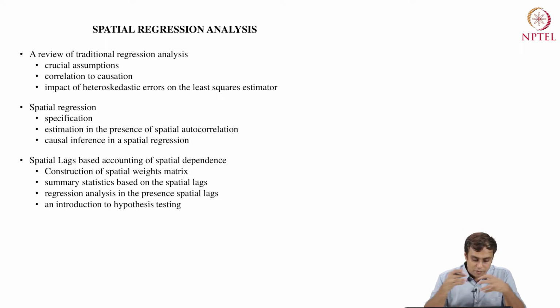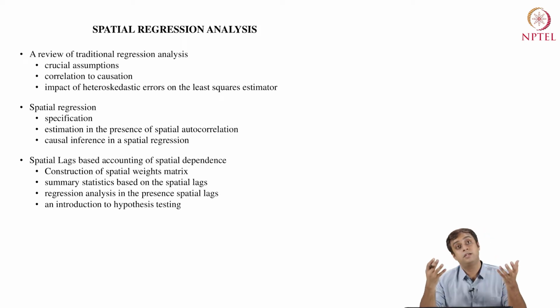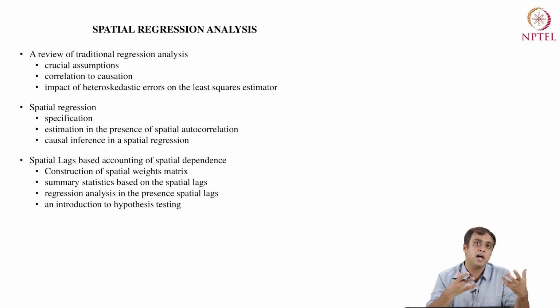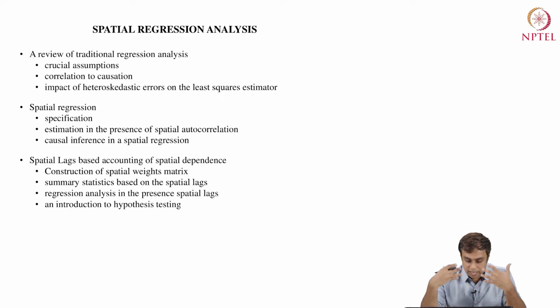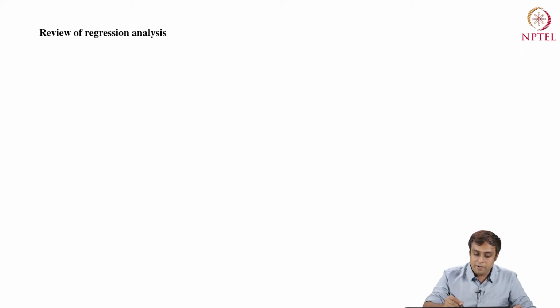Within that we will talk about something called a spatial weights matrix. We will look at some of these spatially dependent summary statistics, specifically Moran's I and Geary's C, which are based on the definition of this spatial weights matrix. Then we will study regression analysis in the presence of spatial lags, and finally we will introduce hypothesis testing. We will ramp you up, and then of course there is a large literature to be explored at your own time. Okay, so let's get started with a review of regression analysis.